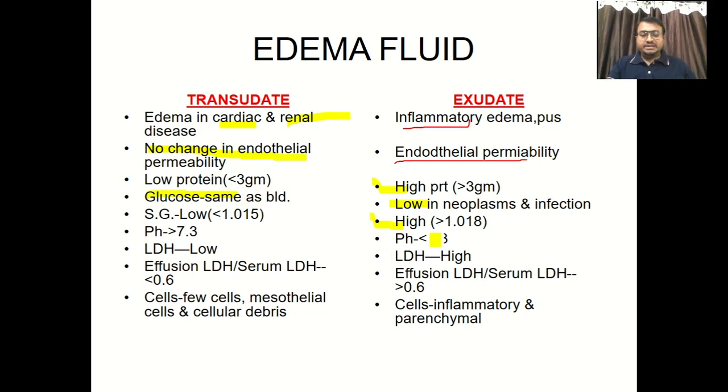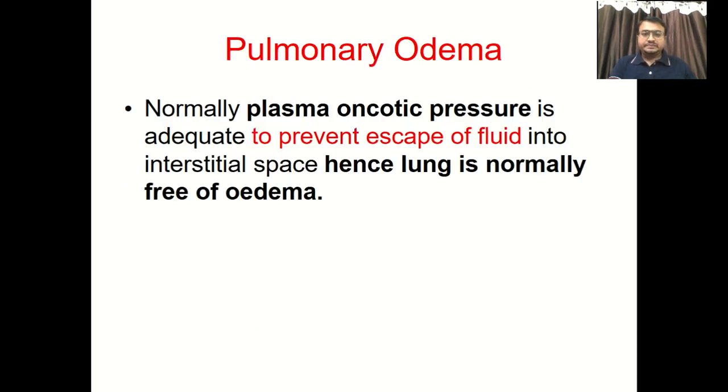Now regarding pH, it is less than 7.3 in case of exudate, and LDH is high in case of exudate. Particularly this ratio, again very important, is greater than 0.6 in case of exudate, and less than 0.6 in case of transudate. As far as cells are concerned, most inflammatory cells are seen in exudate. In case of transudate, few cells, particularly mesothelial cells. So this is the difference between transudate and exudate.